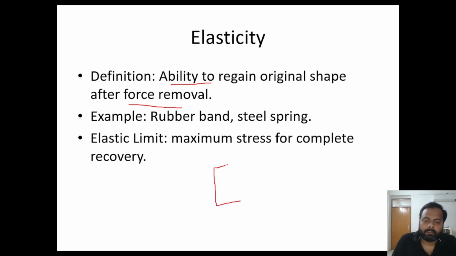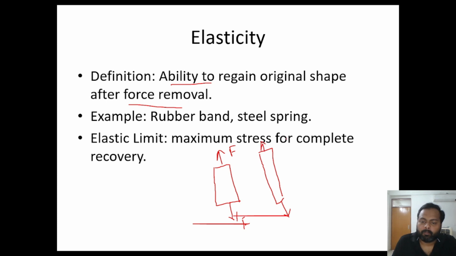If there is an object and we are applying a tensile force to it, obviously there will be a change in the length of the material.